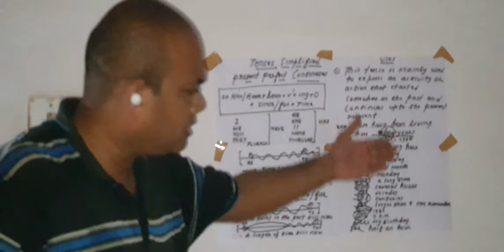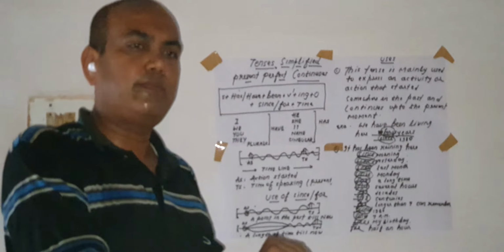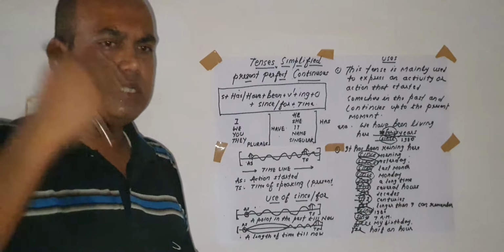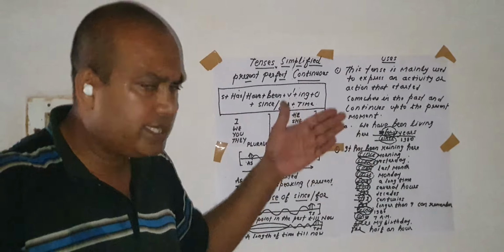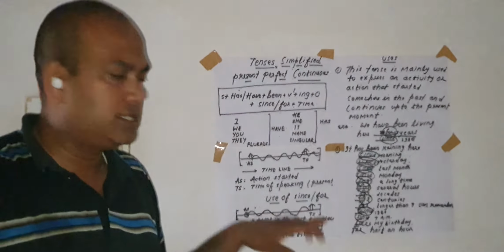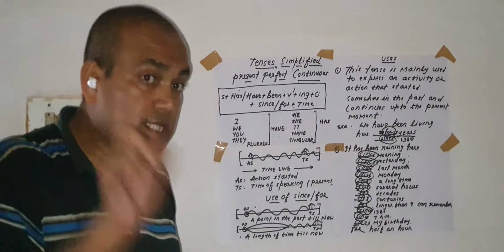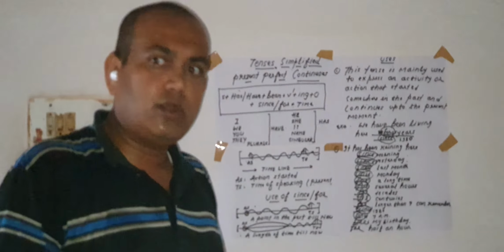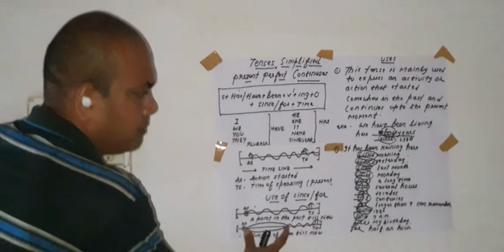So with these types of timings, we use for. When we are talking about a point in the past only, like Sunday, Monday, Tuesday, January, February, March, morning, yesterday, evening, years, 1980, 1960, 1970, 7 a.m., 8 o'clock, 9 o'clock, 10 o'clock, we use since. But we use for only when we have a definite length of time.